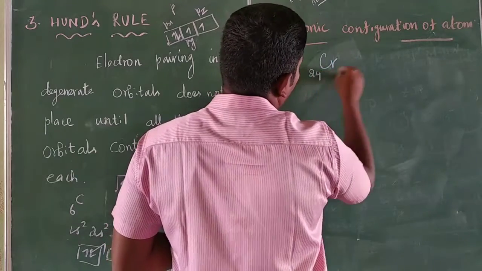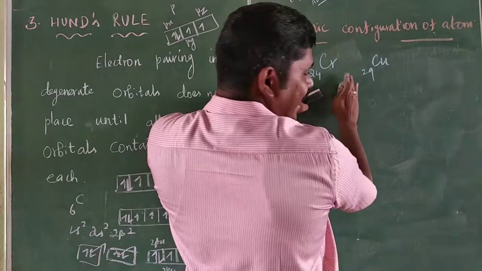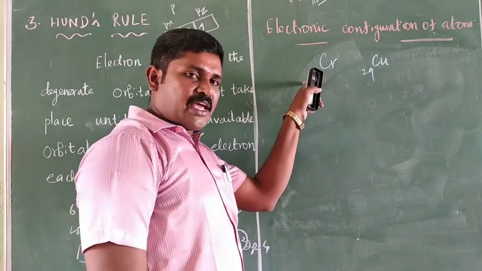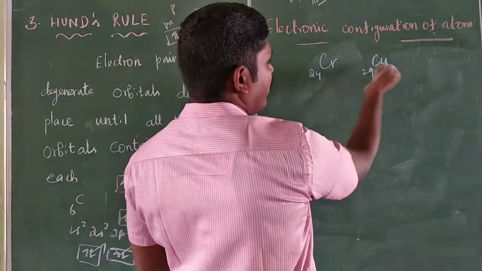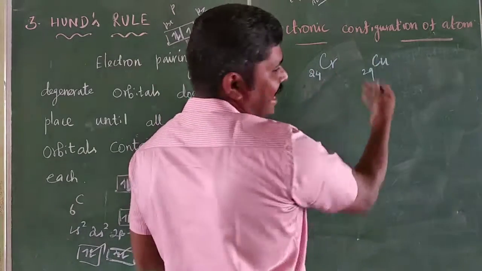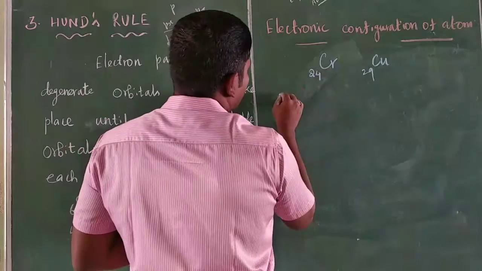The expected electronic configurations of some elements, such as chromium and copper, differ from the actual electronic configuration.